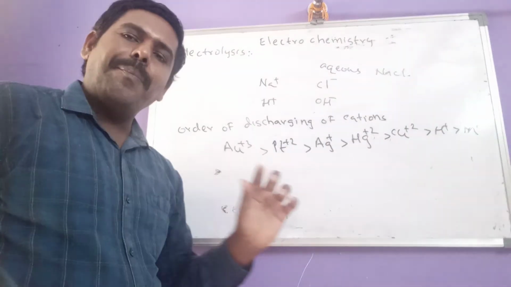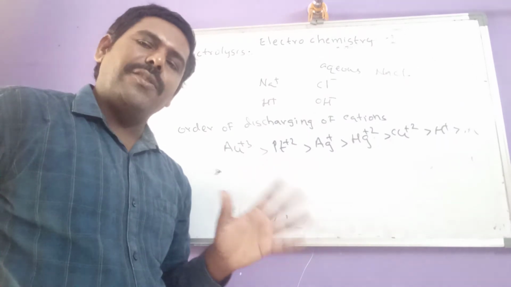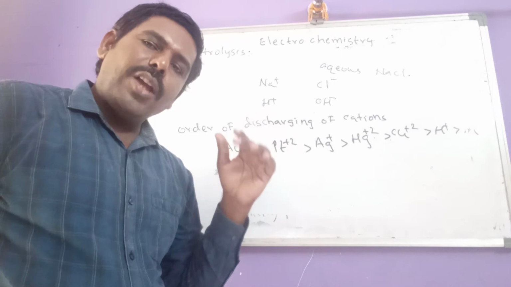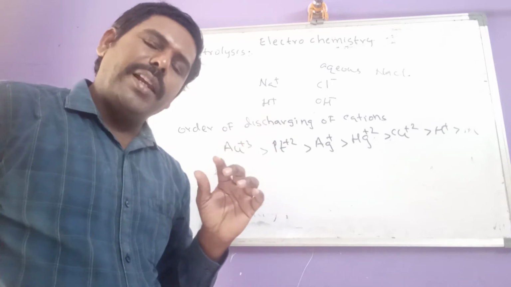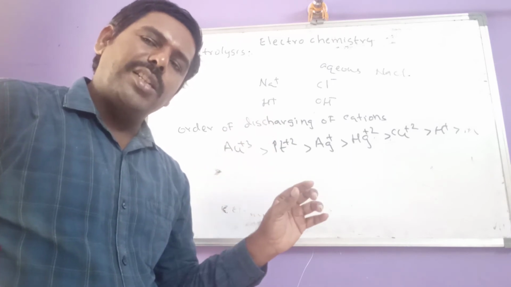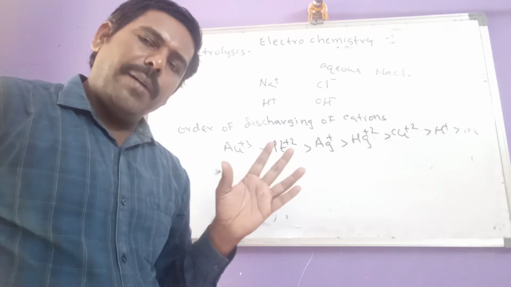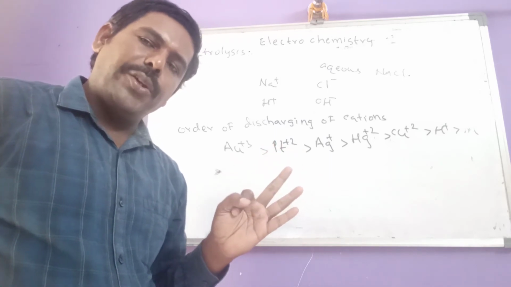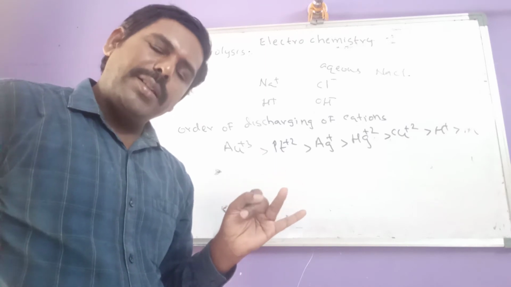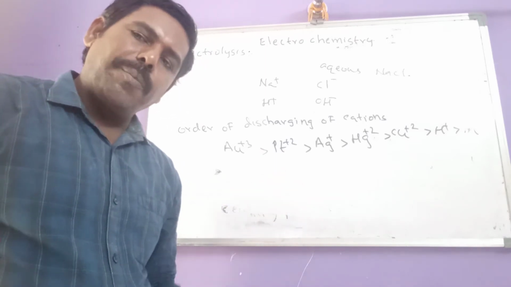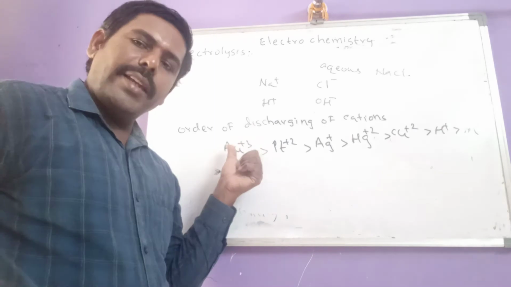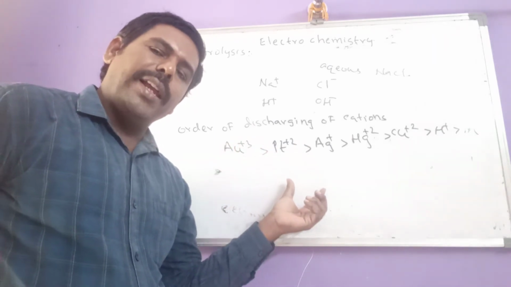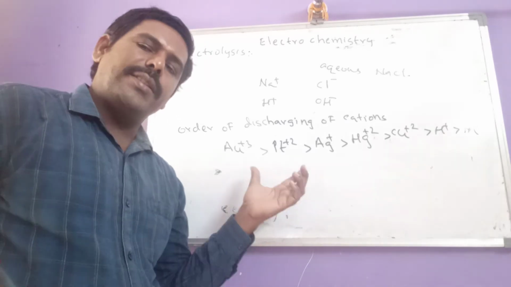CHAPA, chapa. Remember in this way. Immediately you have to recall the elements present in this word chapa. C means Cu+2, H means Hg+2, A means Ag+, P means Pt+2, again A means Au+3.